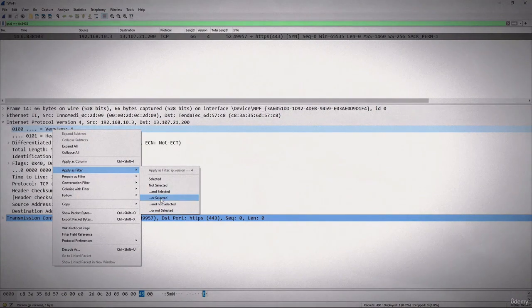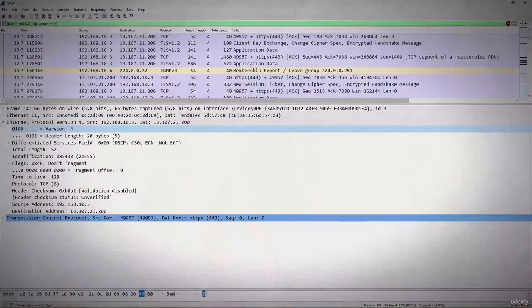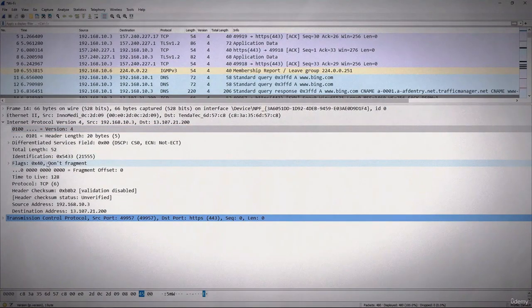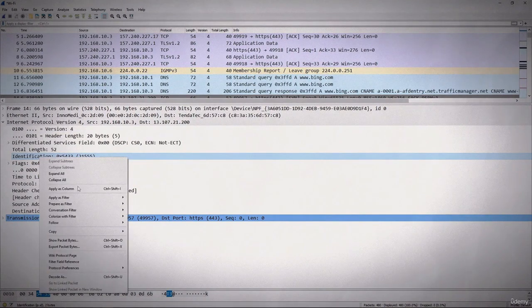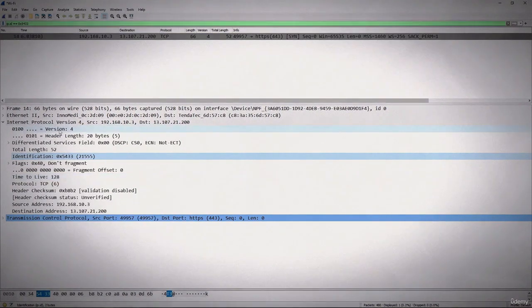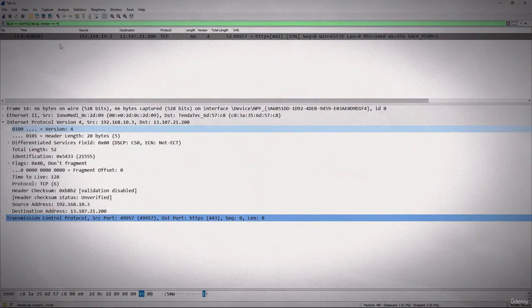If I select the or operator, if any one of these filters is true, it will show that data here. You can see this one. And again, if I remove this, we can do something like this as well. If the identification number for the header is this one, and also the version is 4, only show that one. This will show this one only here.